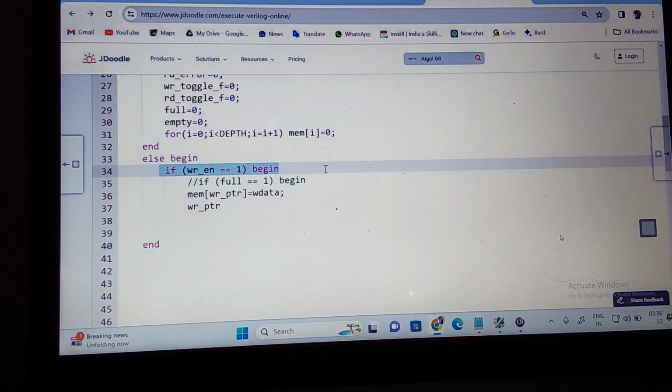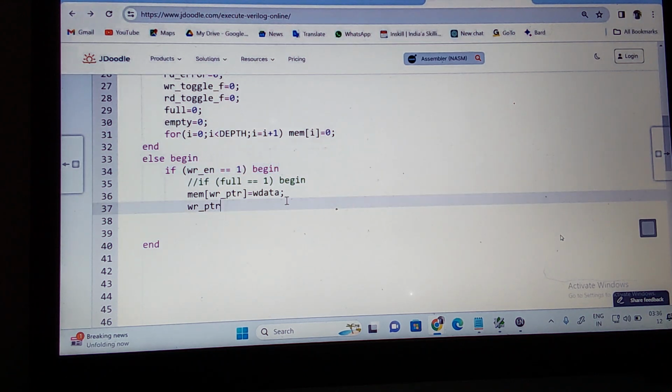If write underscore enable is equal to 1, what do I want to do? Memory write underscore pointer is equal to W data. Then what do I need to do? I need to increment the write pointer. How to increment the write pointer? Write pointer is equal to the write underscore pointer plus 1. Plus 1.